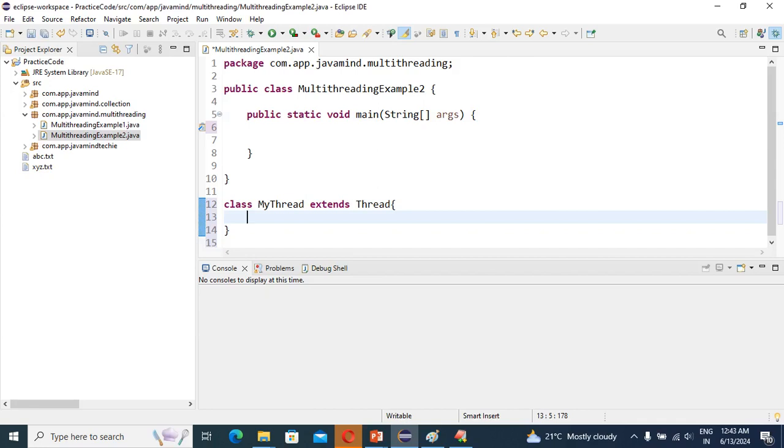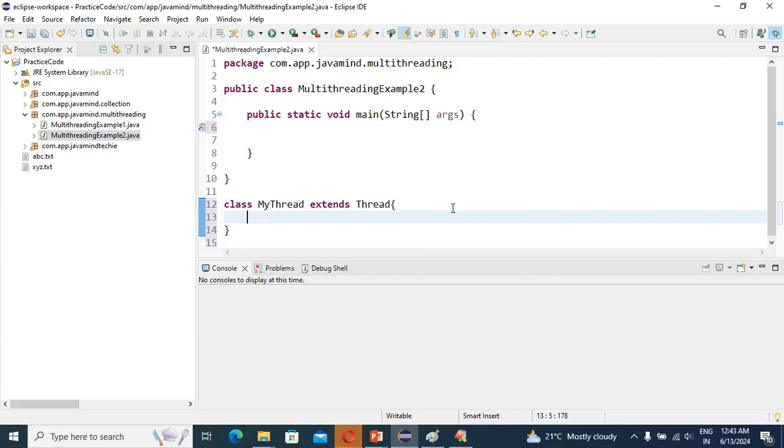Good, this was the first step. If our normal class extends the Thread class, then our class becomes a thread class. I have done the first step.